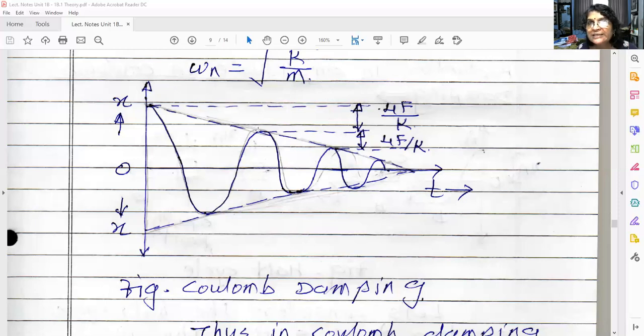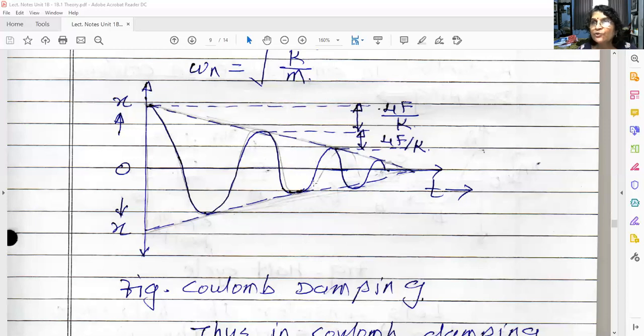Again, if you consider the second cycle, it starts from here and ends here, again there is a reduction. Consider the third cycle, start from here, end here, again there is a reduction. That means in every cycle there is a reduction in amplitude. And how much is that reduction? 4F upon k. We are going to derive this equation now. That reduction in each cycle is constant, and it is equal to 4F upon k.